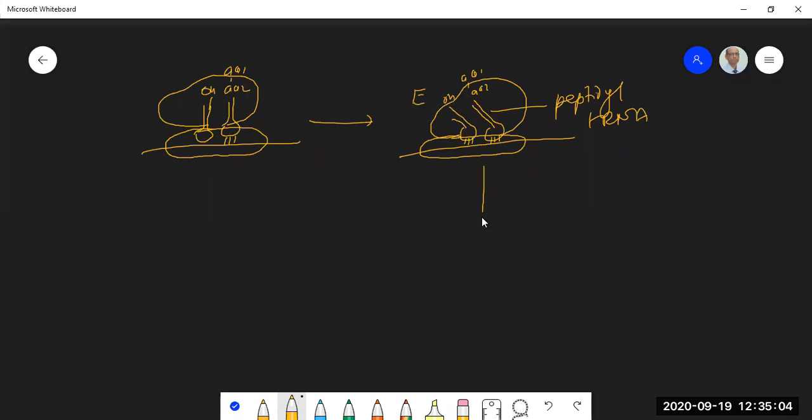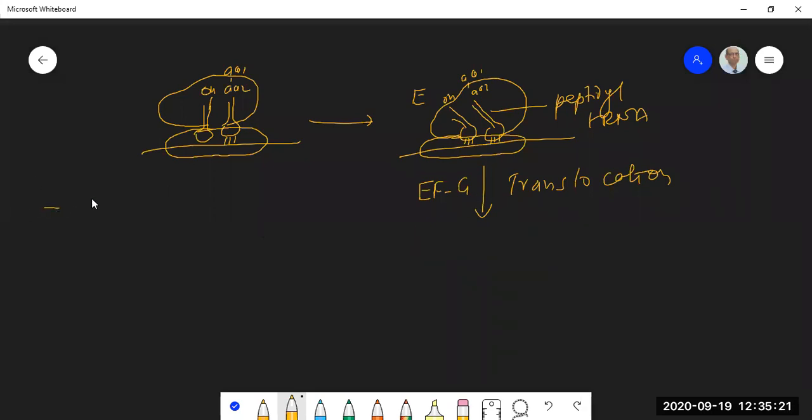And the next step is what is called translocation. It is catalyzed by a factor called EFG. So during translocation, three movements take place.